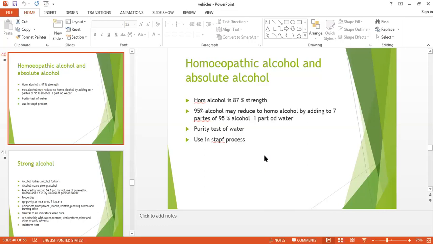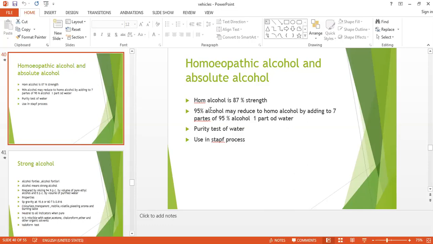So 95% alcohol may be reduced to homeopathic alcohol by adding 7 parts of 95% alcohol to 1 part of purified water. So in this way, you can convert this absolute alcohol into the homeopathic alcohol. So how much strength are we having? 87%. And absolute alcohol practically 95%.